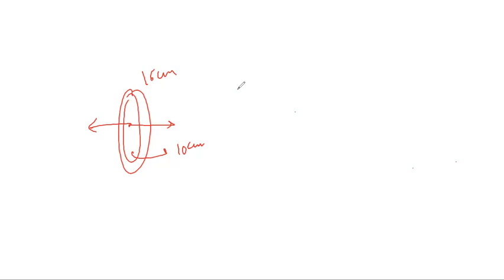The coil X has got 20 turns and carries a current of 16 amperes. X1 was having a radius of 16 centimeter, and it is carrying 20 turns and a current of 16 ampere as well, right? This is what it is.